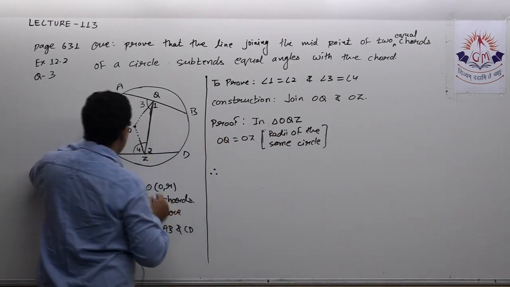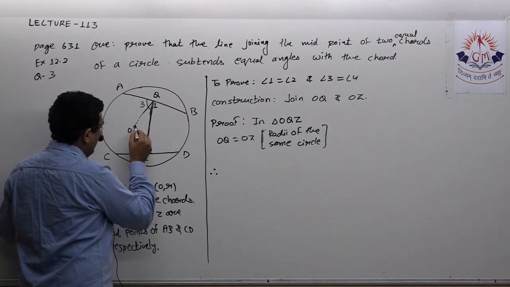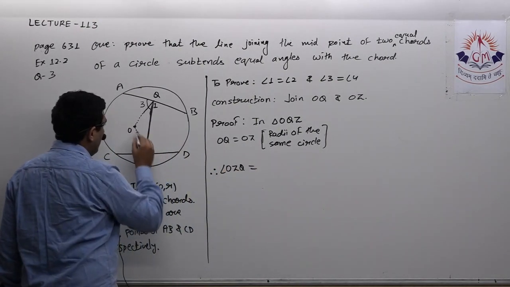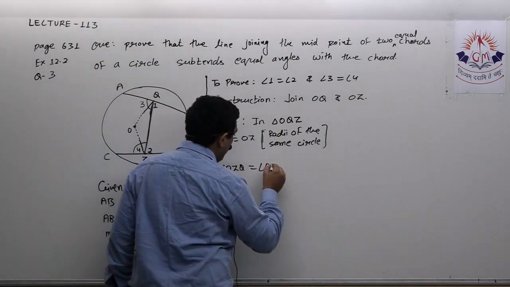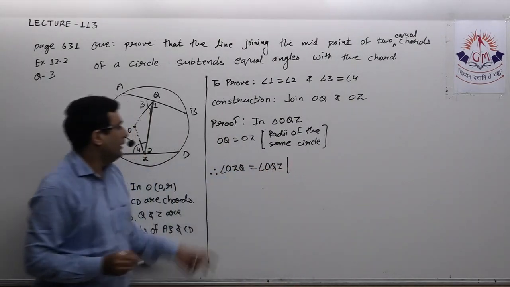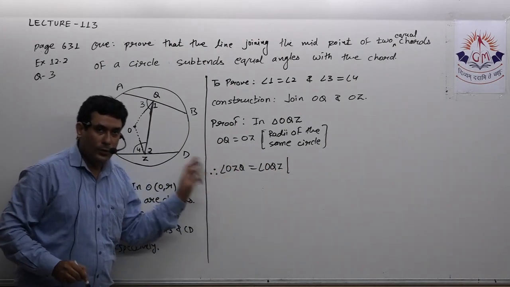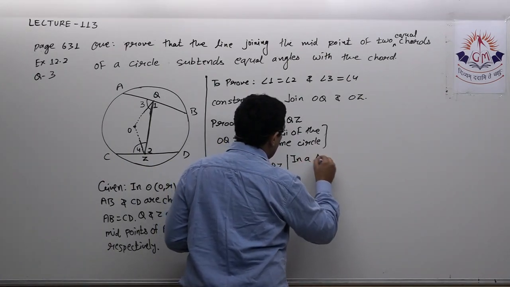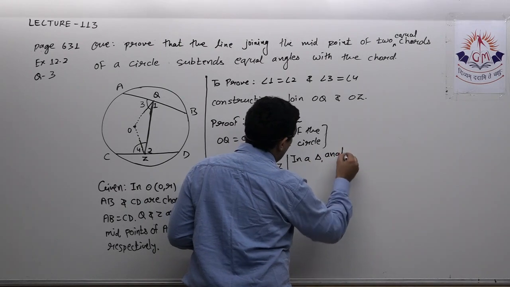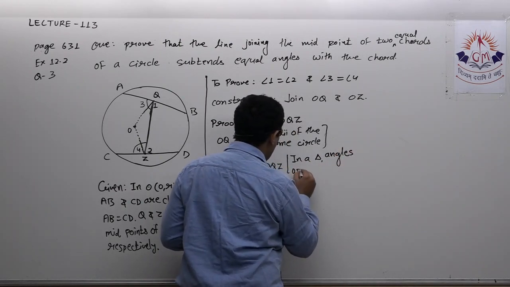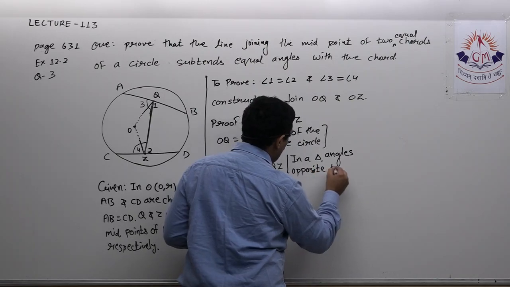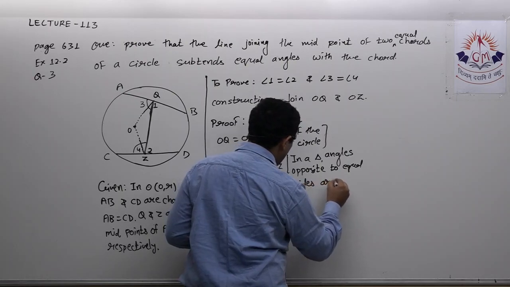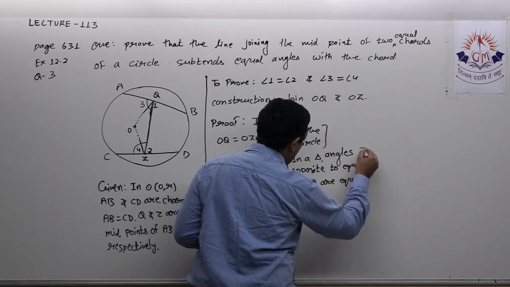Therefore, opposite to OQ, I have angle OZQ, and opposite to OZ, I have angle OQZ. Now, why are these two angles equal? In a triangle, if two sides are equal, opposite angles are equal. So here I write: in a triangle, angles opposite to equal sides are equal.